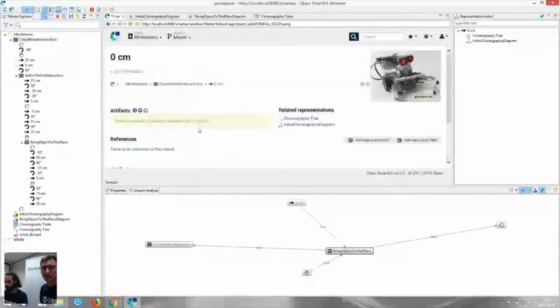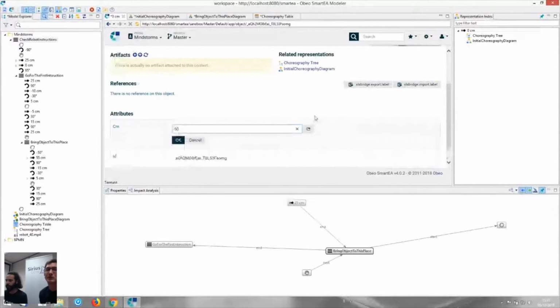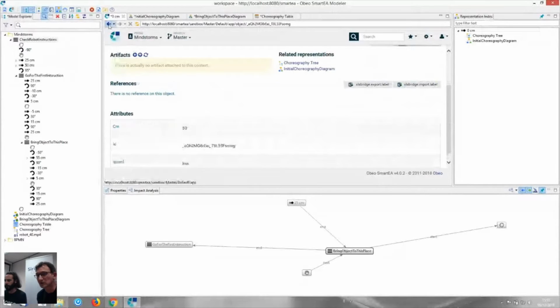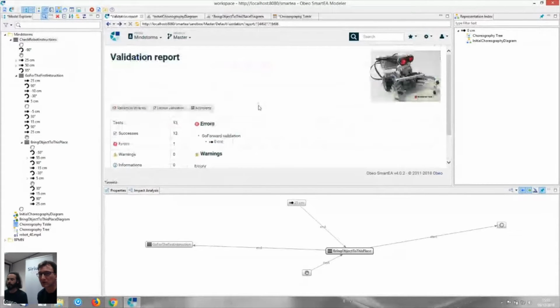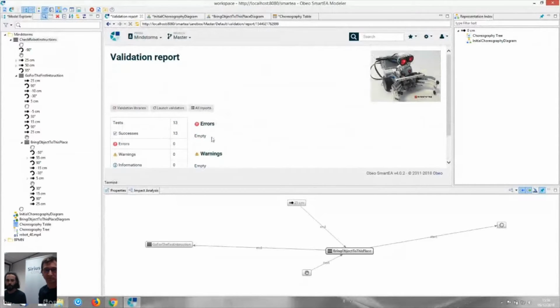Yeah, the report is navigable by means of hyperlinks. And here you end up on the detail page of the faulty element and correct the error, go back to the validation report, and if you refresh, the error will disappear. And if I relaunch the validation, I can see there is no error in my repository.